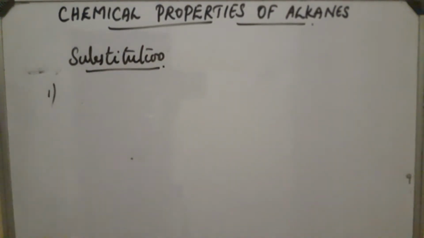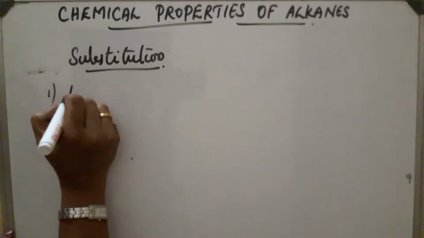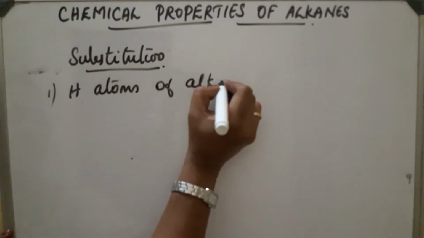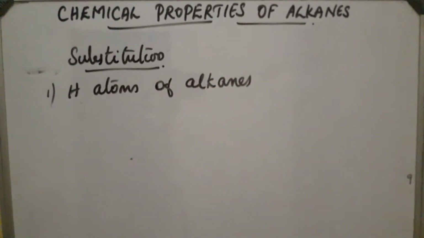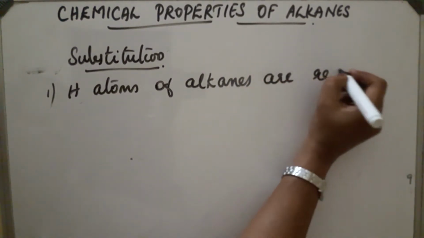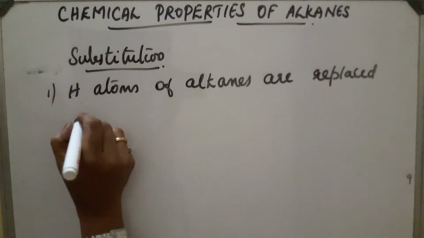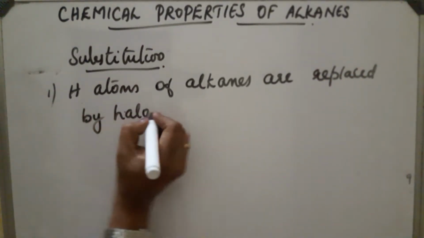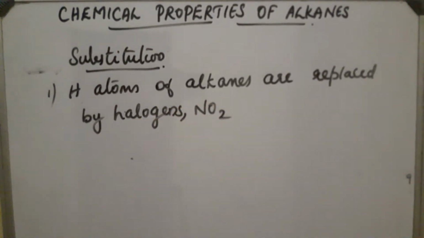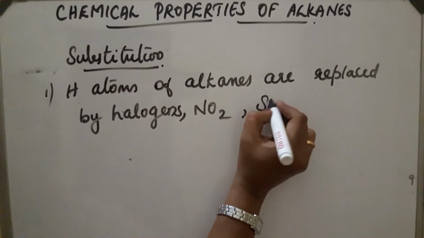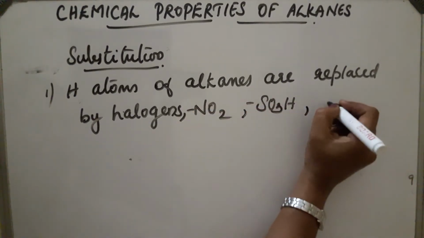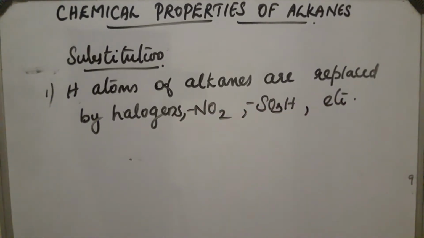In the case of substitution reaction, the hydrogen atoms of alkanes are replaced by halogens like fluorine, chlorine, bromine, etc., or nitro groups, in which case the reaction is called nitration, or sulfonic acid groups, known as sulfonation, etc.